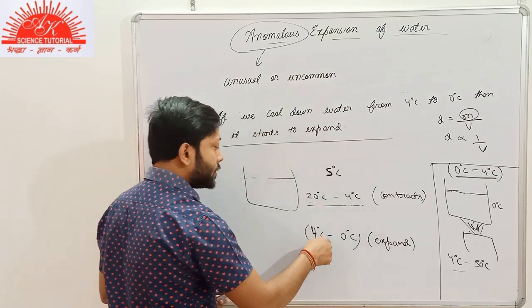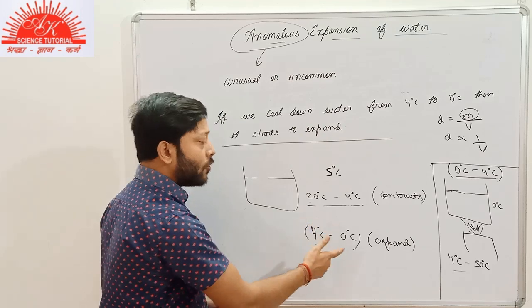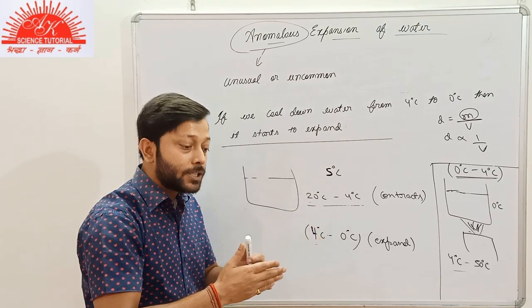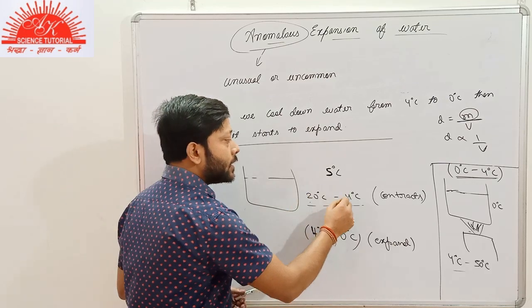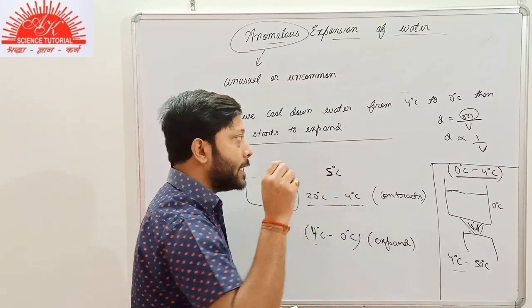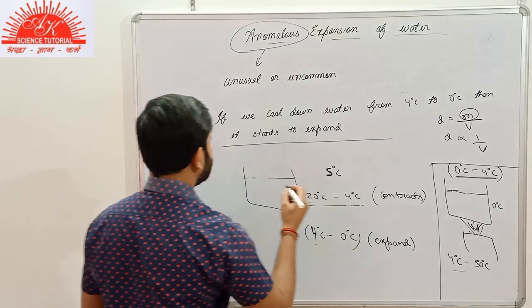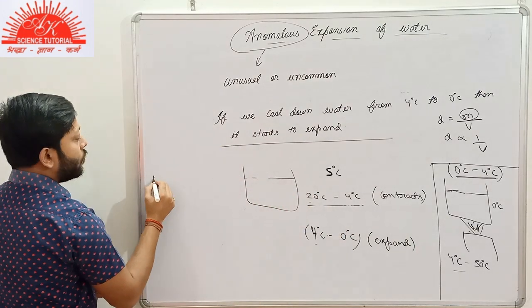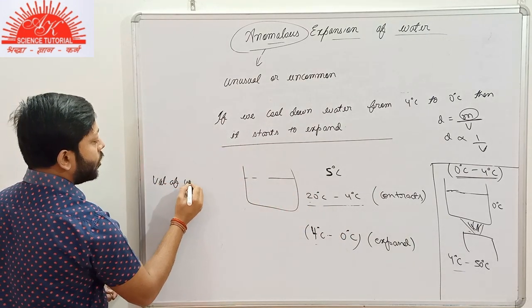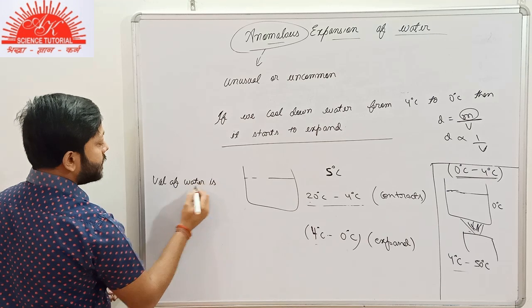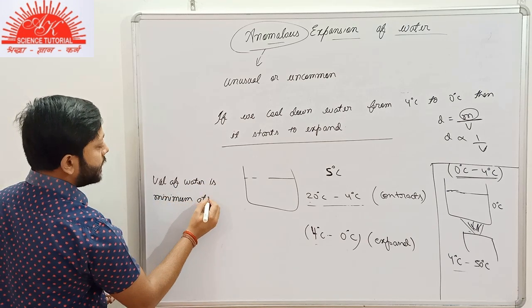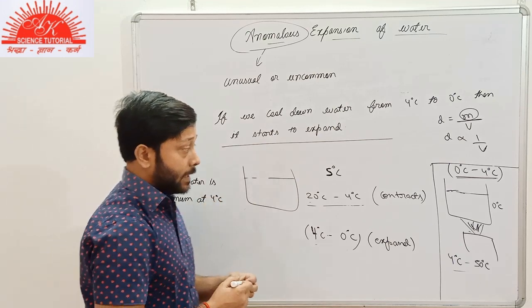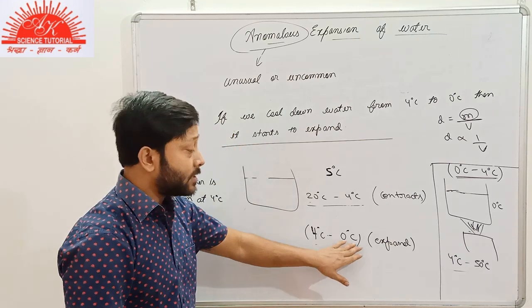But as soon as you go below 4 degrees Celsius, it again starts to increase. The volume again starts to increase. What do we conclude? That the volume of water is minimum at 4 degrees Celsius. I will write it over here. Volume of water is minimum at 4 degrees Celsius. So obviously below 4 degrees Celsius, it starts to expand.